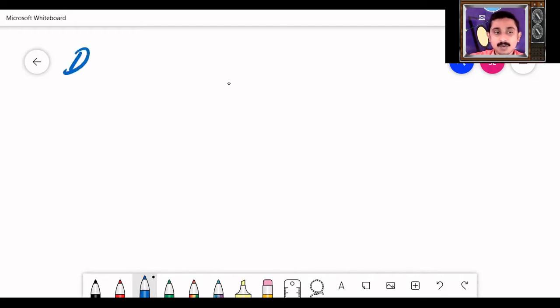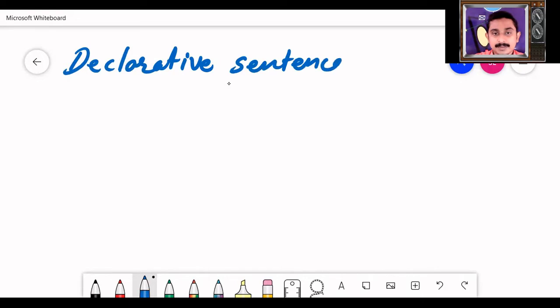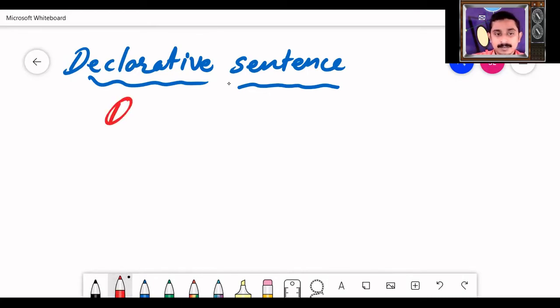First, let us learn how we can change a declarative sentence. You know, a declarative sentence is a sentence that makes a statement. Before going to learn about declarative sentences, let us learn the changes of tenses that occur. What changes? As I have told you, all the present tense becomes past tense.